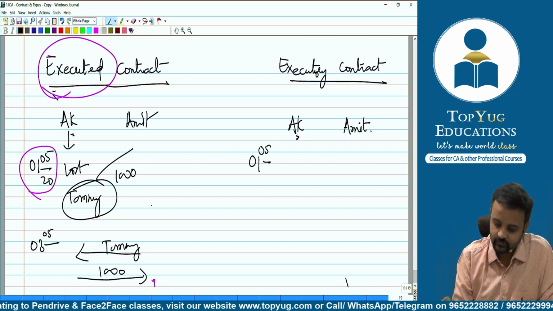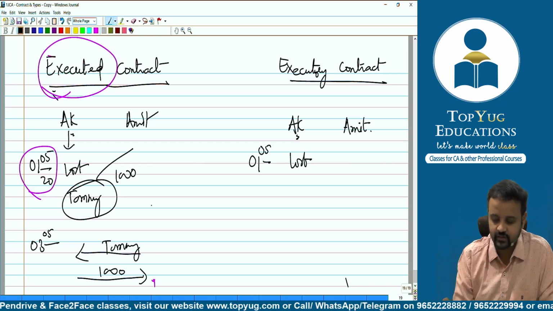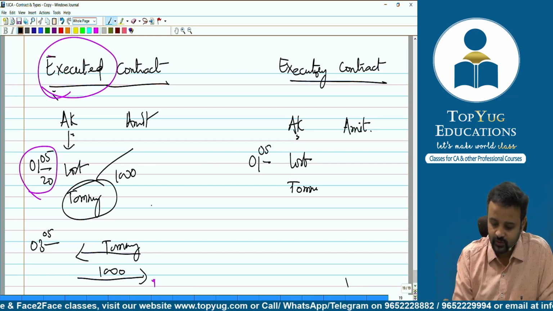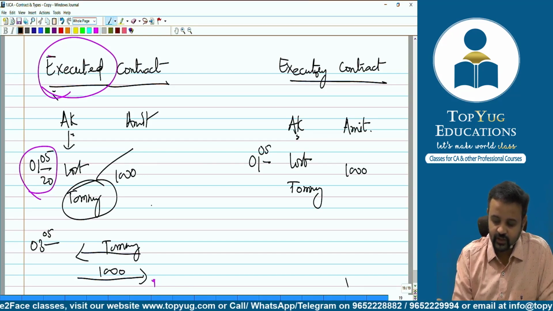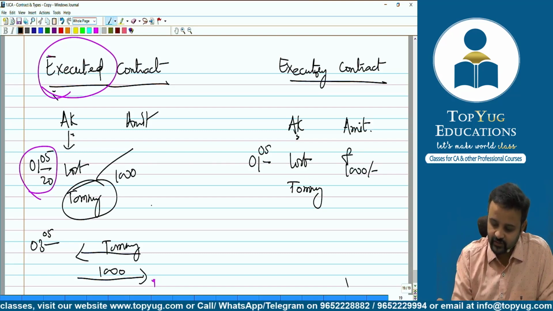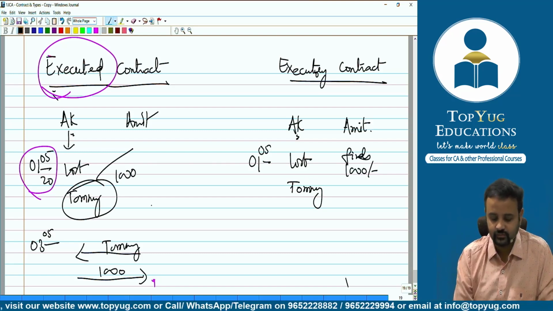On 1st of May, madam lost Tommy Choo Choo, right? She told Amit that she'll pay 1000 if he finds that Tommy Choo Choo.